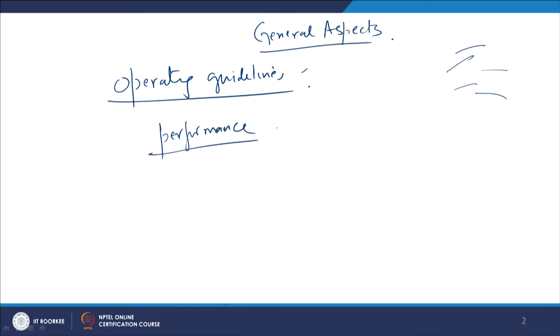Then performance. To judge the performance, we need the values of the performance parameters. So for that purpose also the instrumentation is required. Then maintenance. For the maintenance of the power plant, repair guidelines have to be provided to the worker. So for the maintenance and repair also we need instrumentation in power plant.